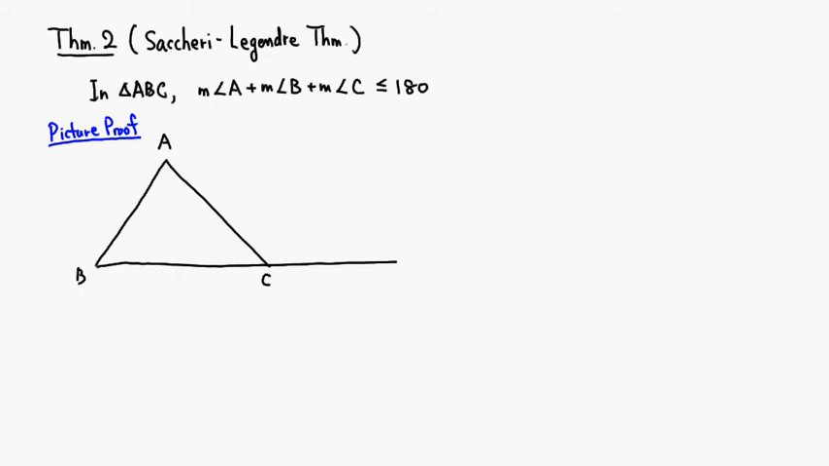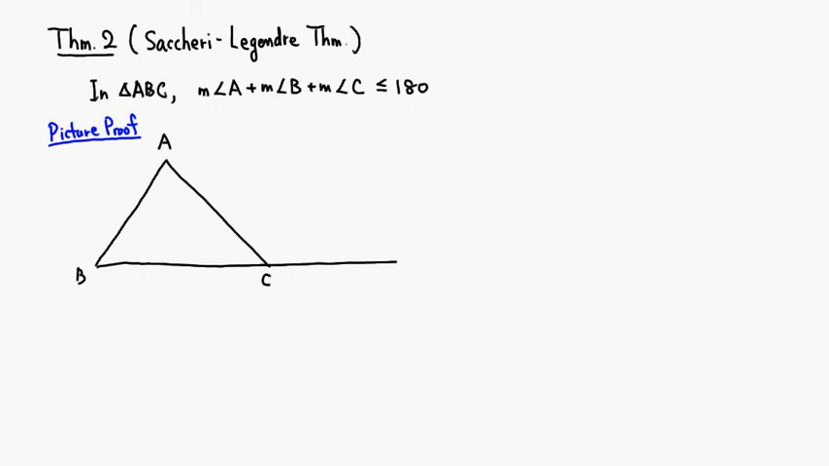Alright, so let's try to prove that. I'm getting lazy here, so I'm going to do a picture proof. Let's start with a triangle ABC, any triangle. Then I'll do the angle sum preserving construction. First, I'll try to do it by contradiction.